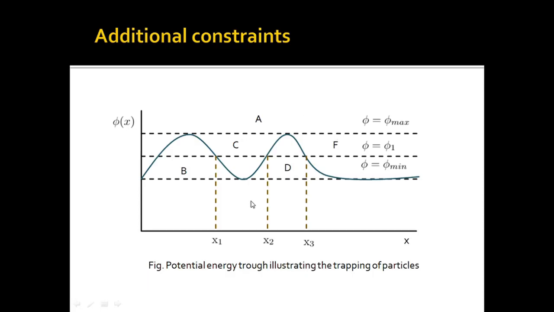For electrons having energy minus E phi, if the energy is less than minus E phi min, then electrons are trapped in the region B or D, and if the energy is greater than minus E phi min, then electrons can move freely. The trapped electrons or ions need to be equally distributed between the two directions of velocity, and so F minus and F plus for trapped particles need to be symmetric, while for untrapped particles there is no such restriction.